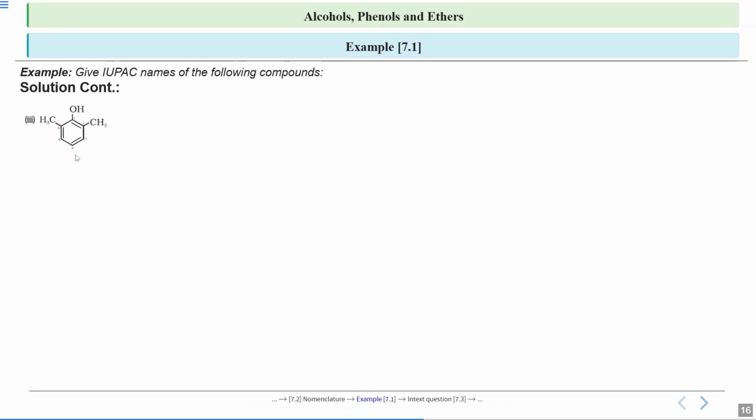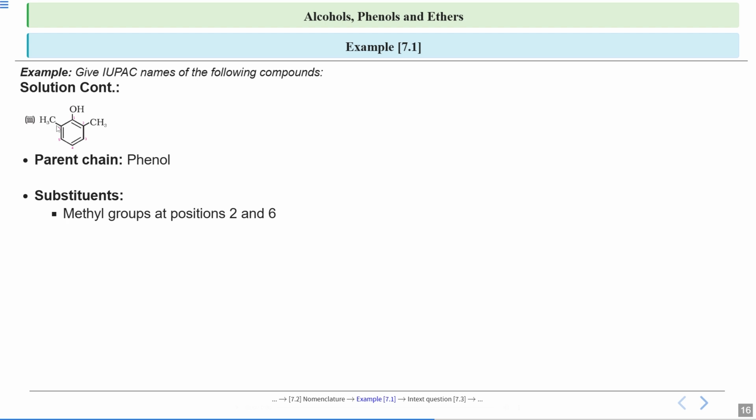Now this is a phenol, a substituted phenol. 2 methyl groups are attached. So numbering can be 1, 2, 3, 4, 5, 6. Or you can do numbering from this side also, 1, 2, 3, 4, 5, 6. No matter whether you do it from this side or this side, these two CH3 will get the 2 and 6 positions only. So this is your phenol, and at the 2nd and 6th position a methyl group is attached. So what will be the name? 2,6-dimethylphenol. 2 methyl groups are there, so di. 2,6-dimethylphenol.